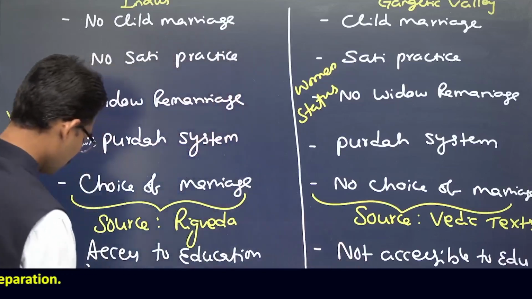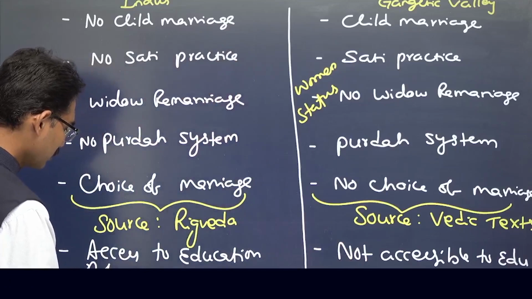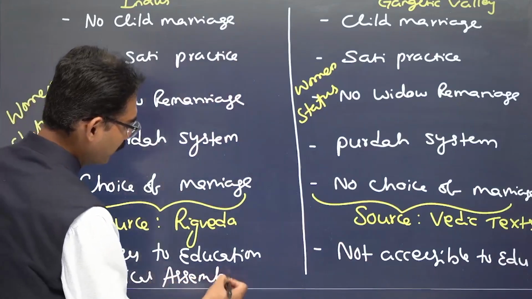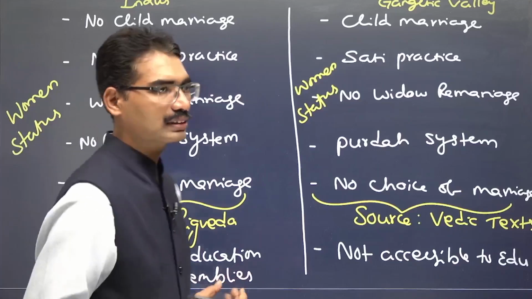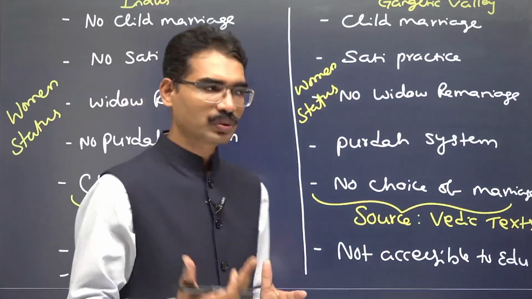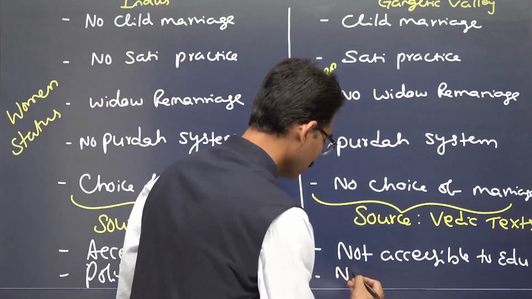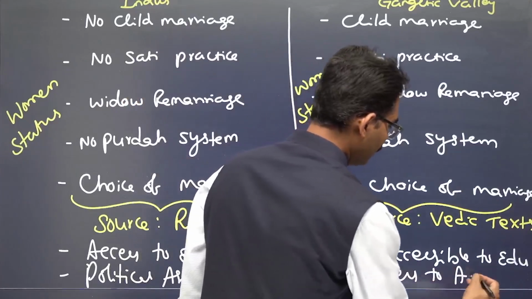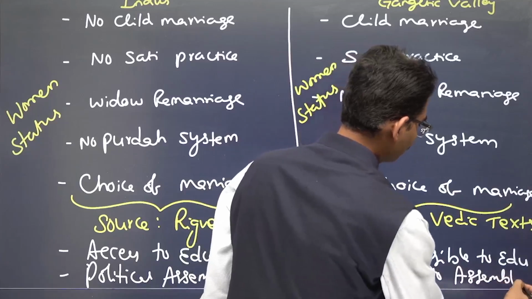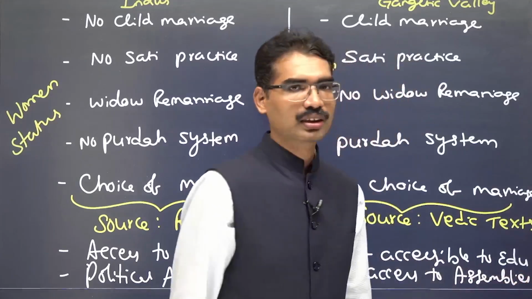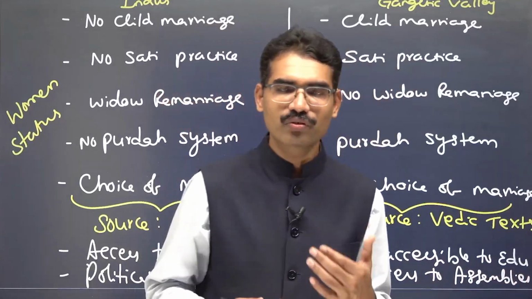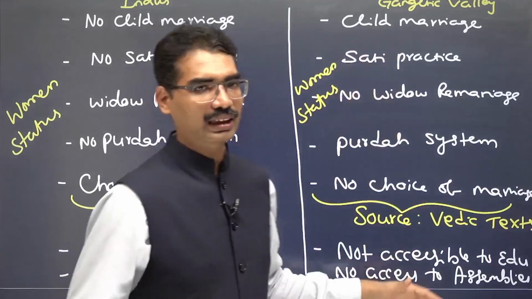Next one, political assemblies. In the early period, women used to participate in political assemblies: Sabha, Samiti, Vidata, such types of assemblies were there. They used to participate, with no access restrictions. Here, there are restrictions to political assemblies. So simply, the social status, economic status and political status of women are reducing in this time period.